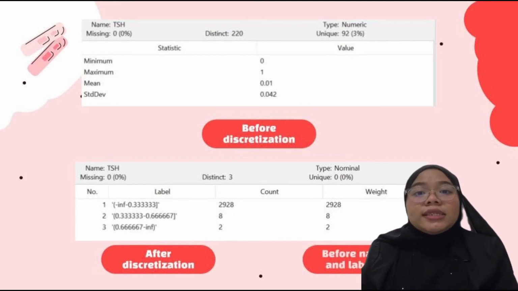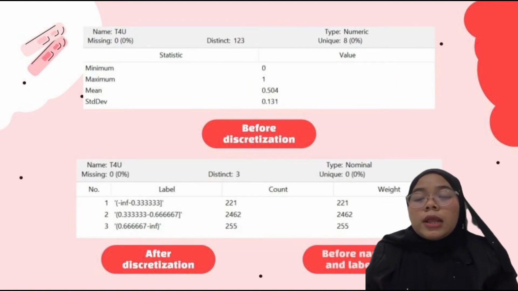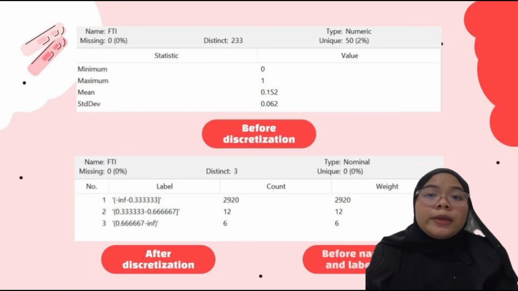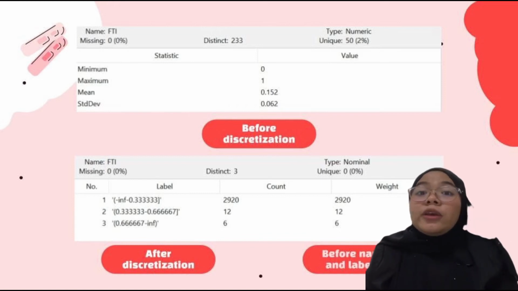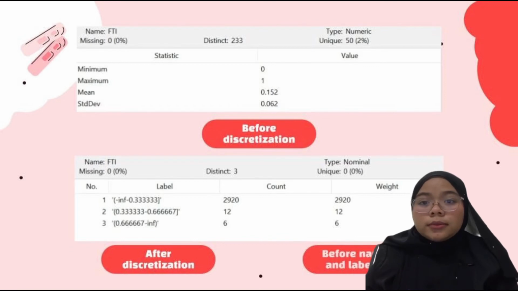We can see that the values were divided into 3 bins or 3 distinct values, and the type of attribute changed to nominal. The same goes for the TT4, T4U, and FTI attributes. The upper image is before we discretize, and the below image is after discretization and before we name and label the labels.